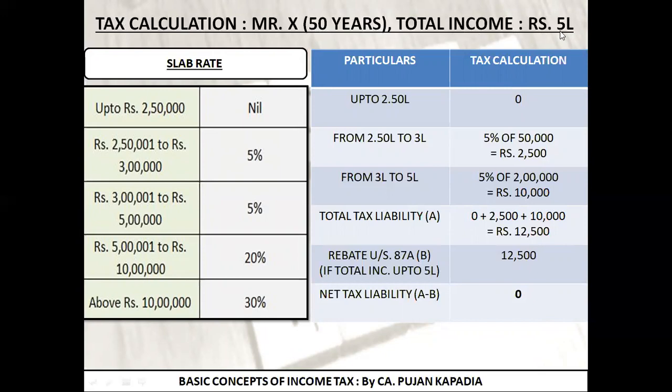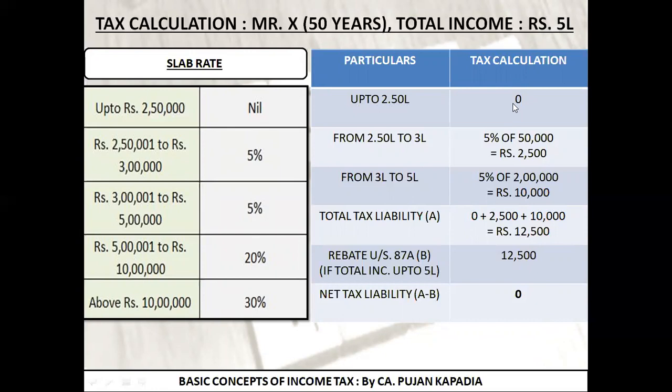His total income is rupees 5 lakh. So what is his total income? 5 lakh rupees. Now what I have taught you in the previous table, I have taken an abstract from that particular table that for a general category, this is the slab rate and rate of taxation. Now let's see one by one how to calculate the tax. What is the total income of Mr. X? 5 lakh rupees. So up to 2,50,000, the rate of tax is 0. As a result I have written over here, up to first 2,50,000 rupees.